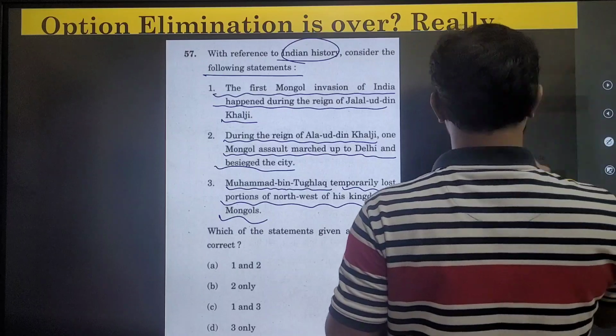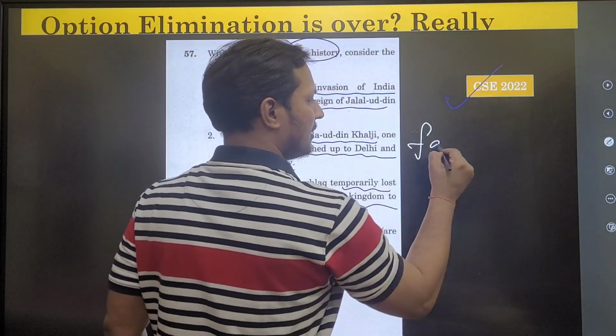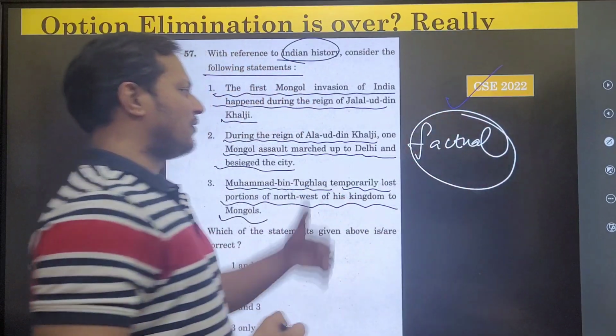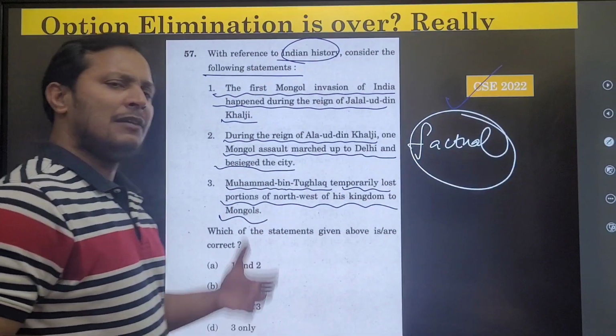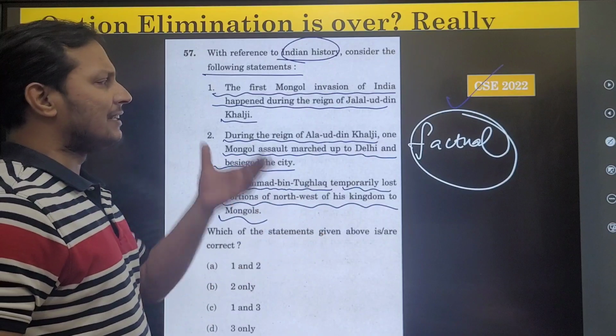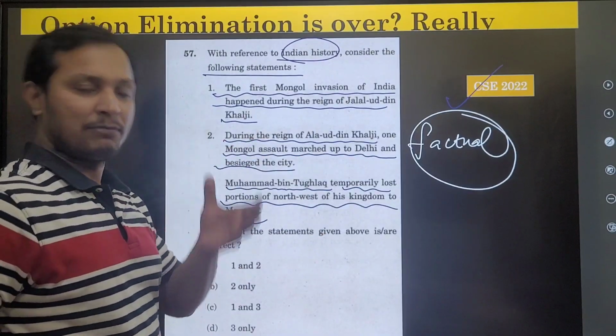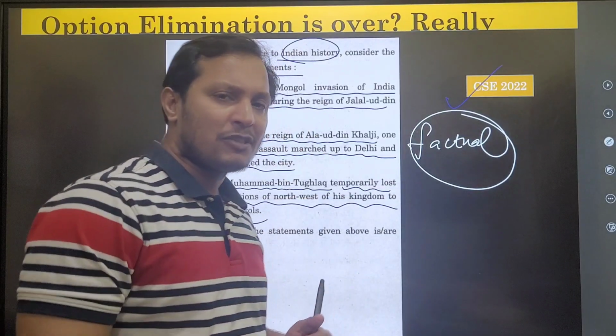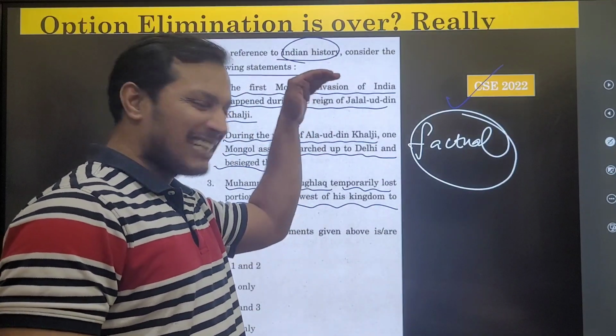The question is very factual, and if you don't know this information, many people will get scared and will not even read the question. Most of you who took the prelims examination 2022, did you even attempt this question?